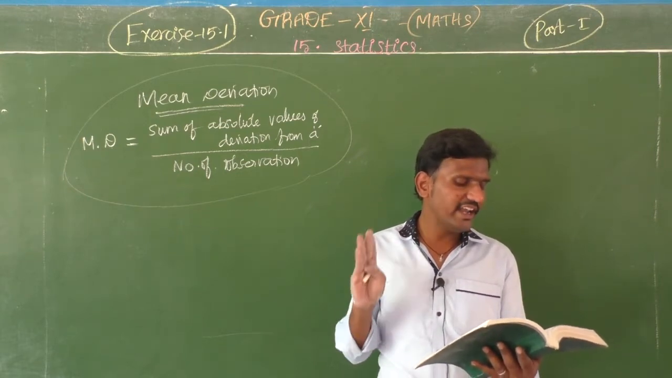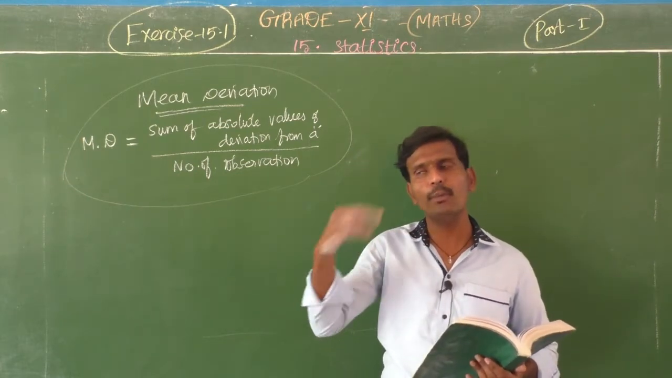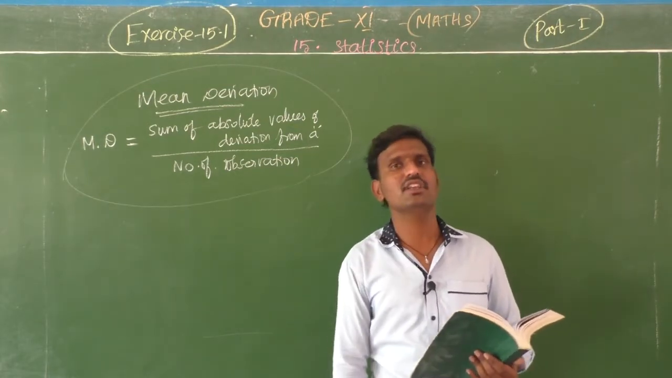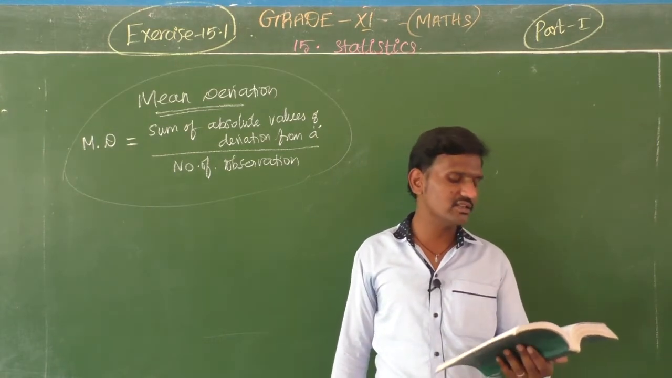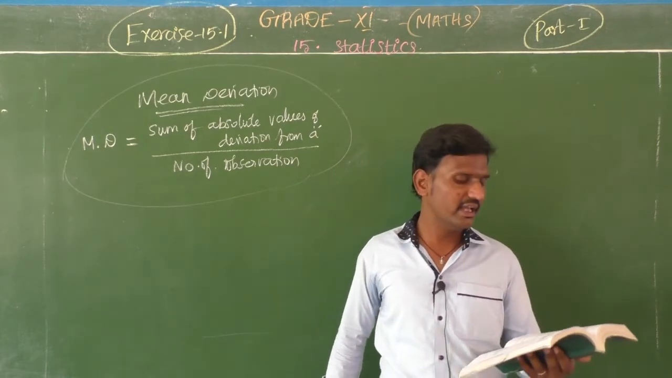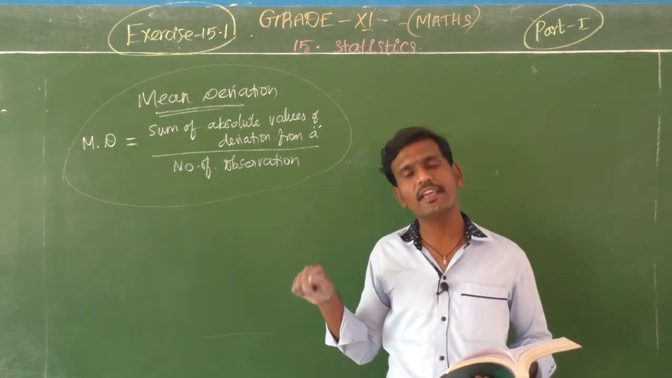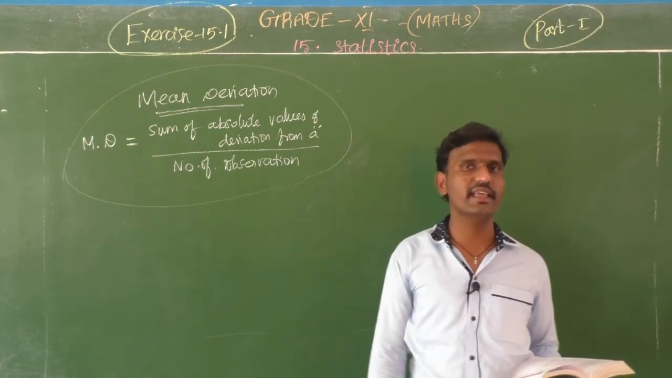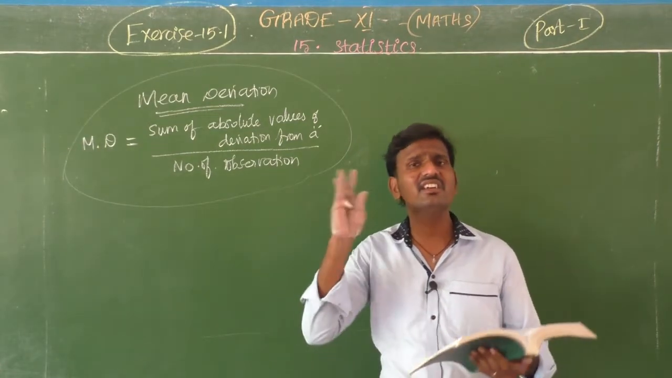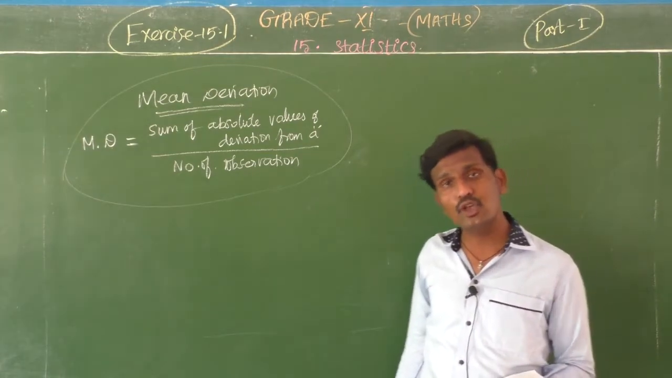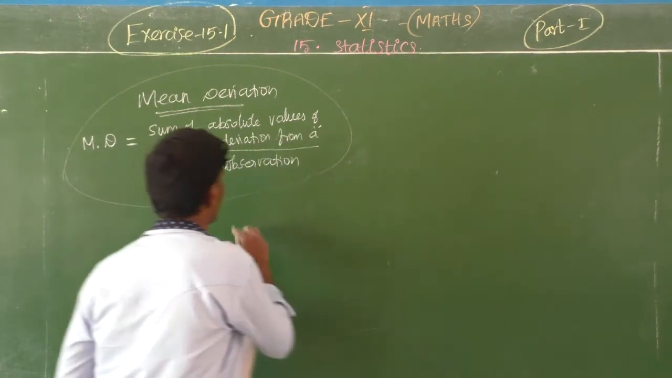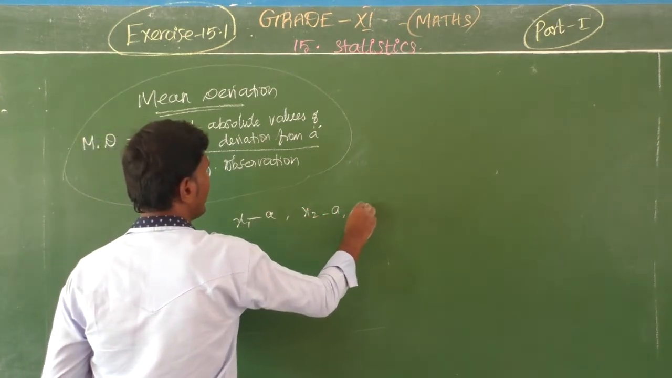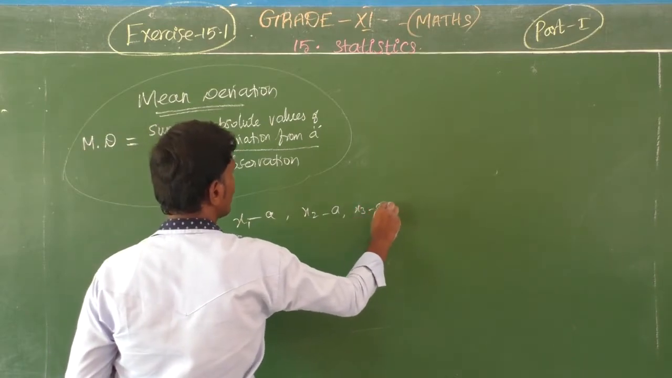The second step is to find the deviation of each x value. How many values are given? Suppose 10 observations are given; from each of the 10 observations we subtract A. Like that, x1 minus A, x2 minus A, x3 minus A, and so on, for as many observations as there are. Then the third step is to find the absolute values. First we take all the values x1 minus A, x2 minus A, x3 minus A.